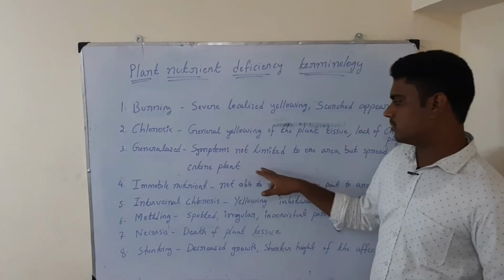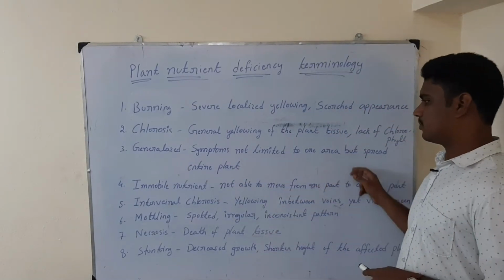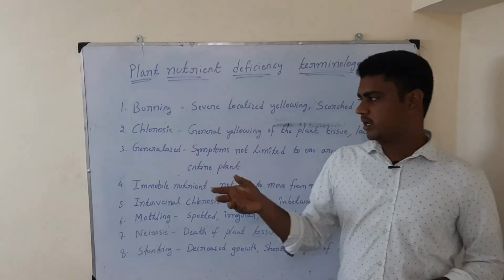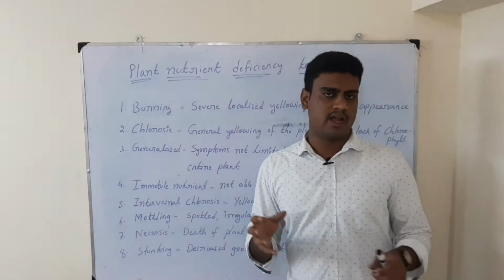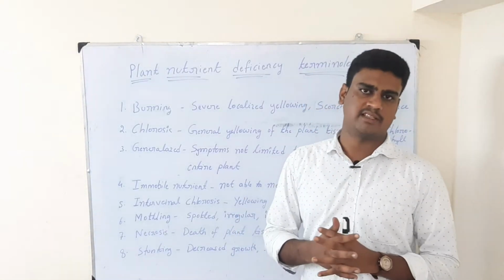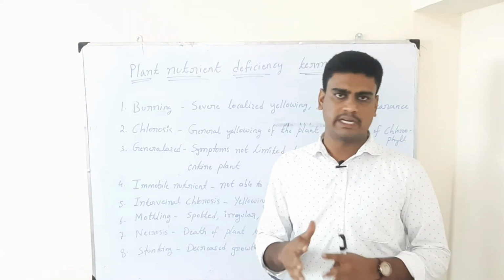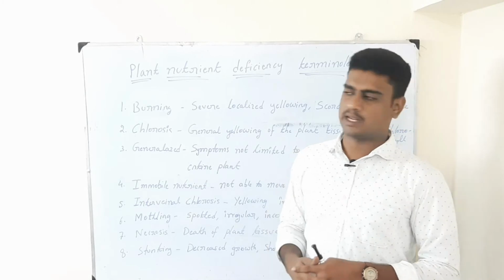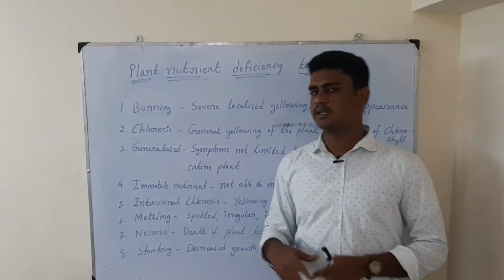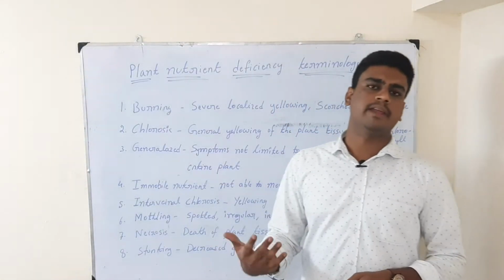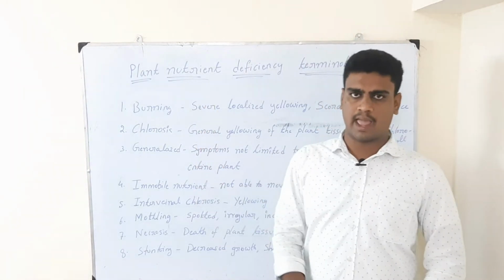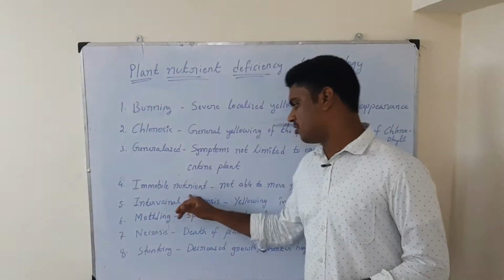Then the next one is generalized symptom. Here the symptoms are not limited to one area but spread to the entire plant. That means any symptom that will not be limited to one particular leaf. For example, nitrogen deficiency will show in the lower leaves of the plant, but it will not show in the upper leaves. But generalized means any general symptom which will be expressed by the entire plant.